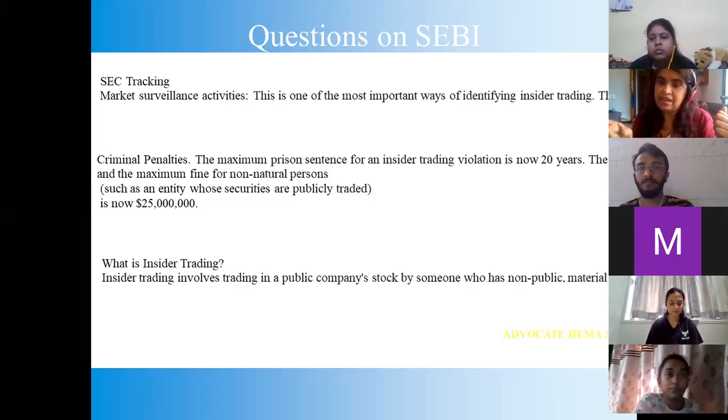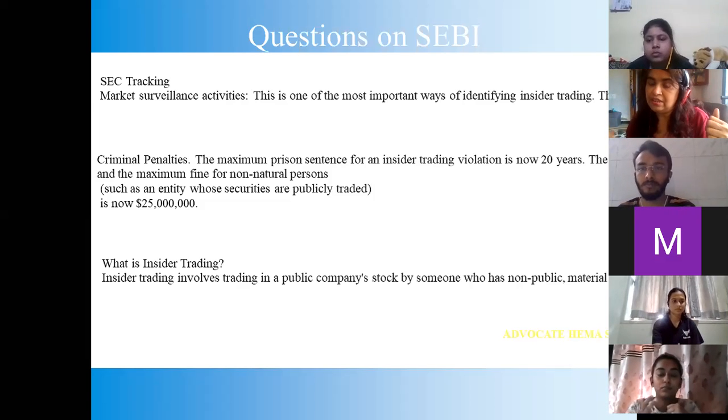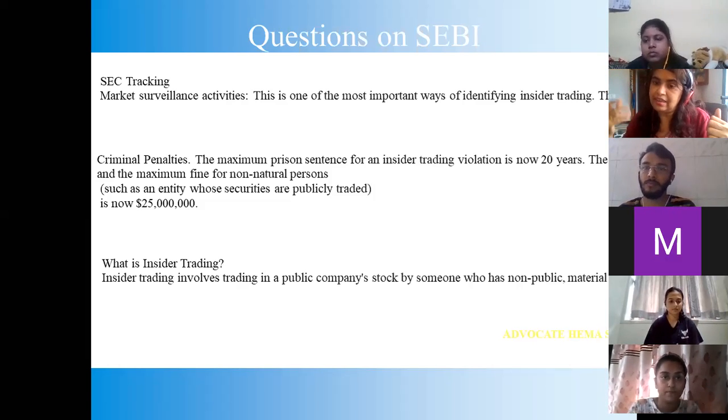So if the intention was bad, naturally they will have custodial interrogation. The judge will give them custodial interrogation. That is PC. The ED is the central police, so they will get the custody. And once 20-25 days, you will raid all their premises, all houses. You will raid, all documents you will take, and once you're satisfied, then you tell the court that now we don't want custody, you can send them to jail. Then their lawyers will ask for bail, and then they may come out or they may not come out. It depends upon the procedural laws.